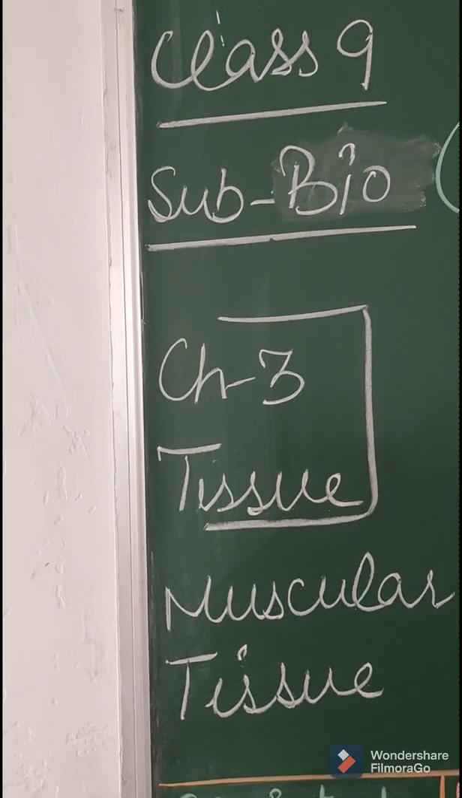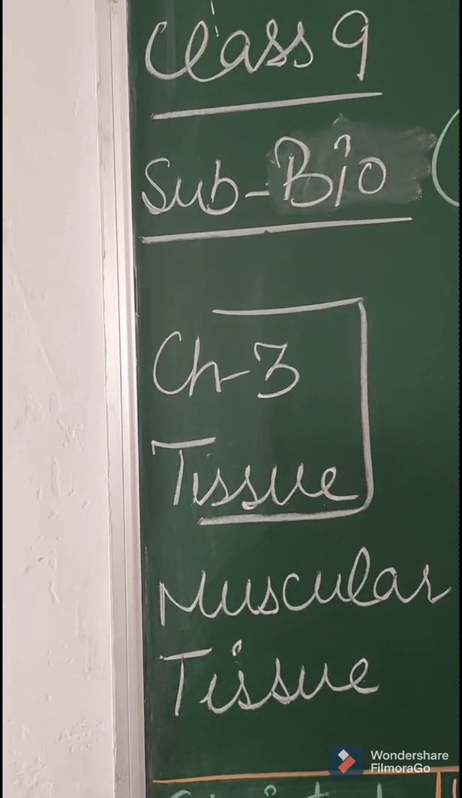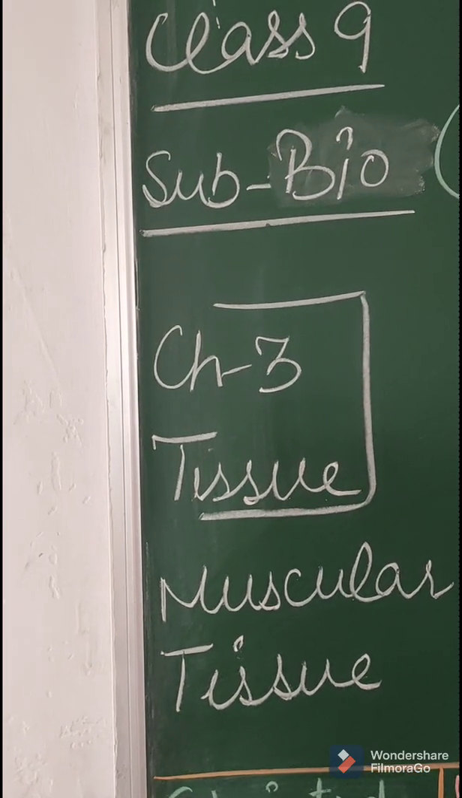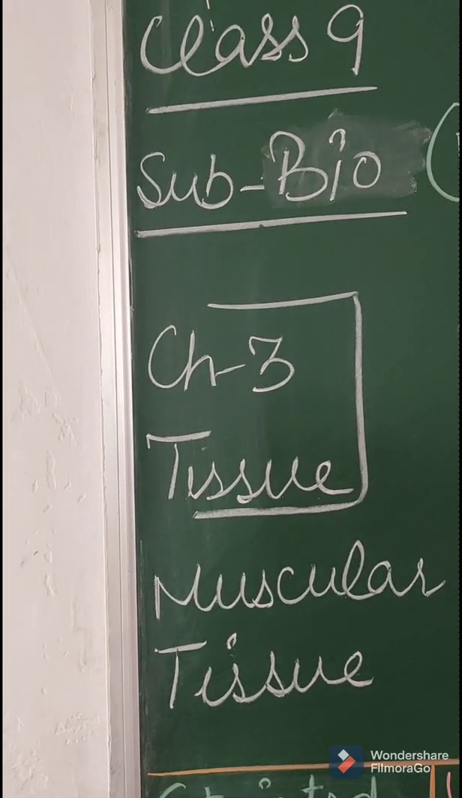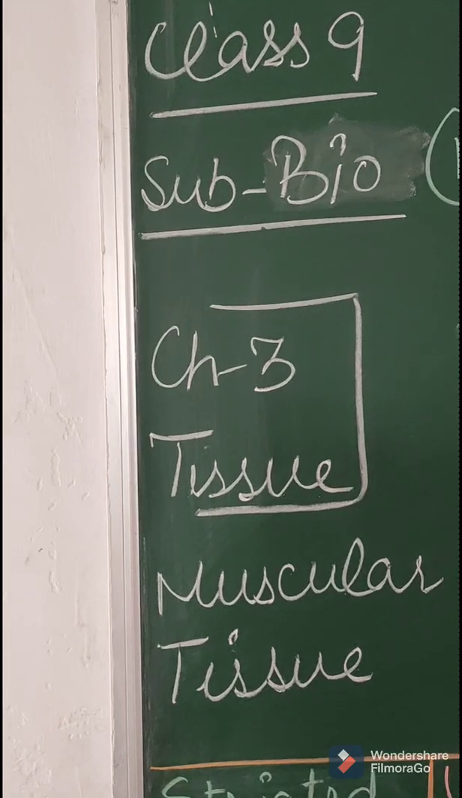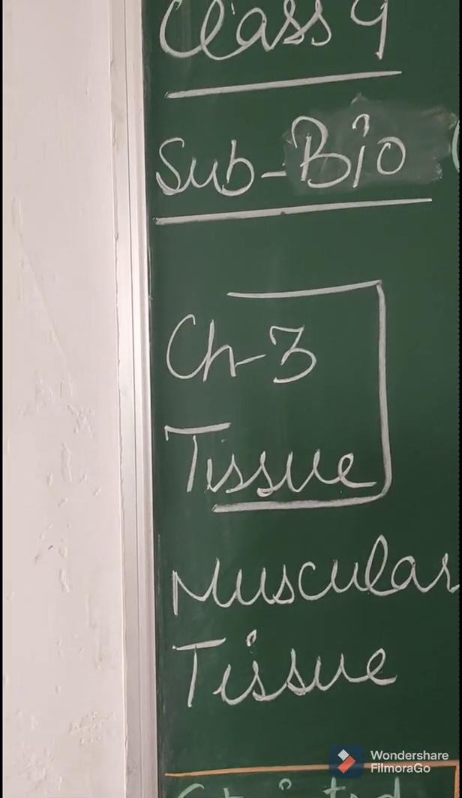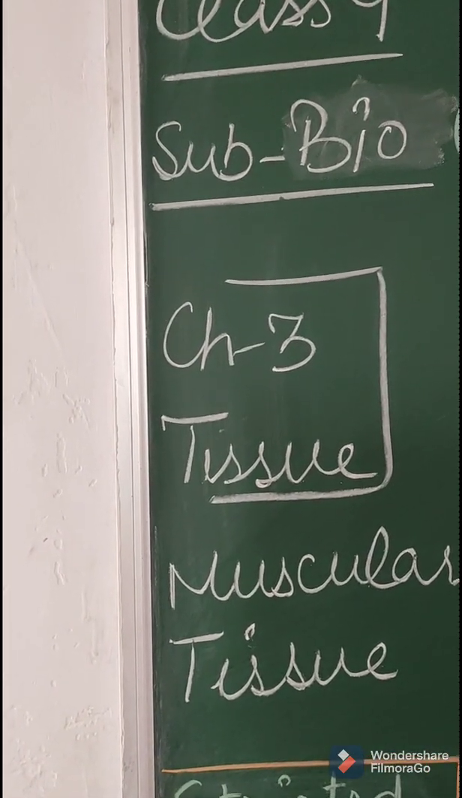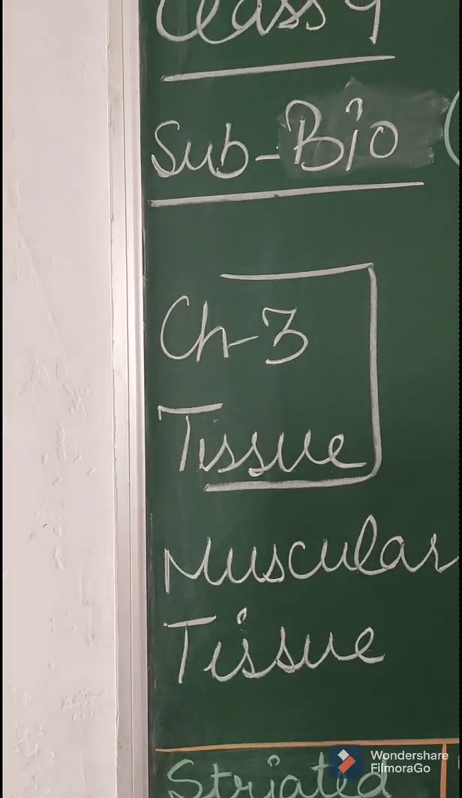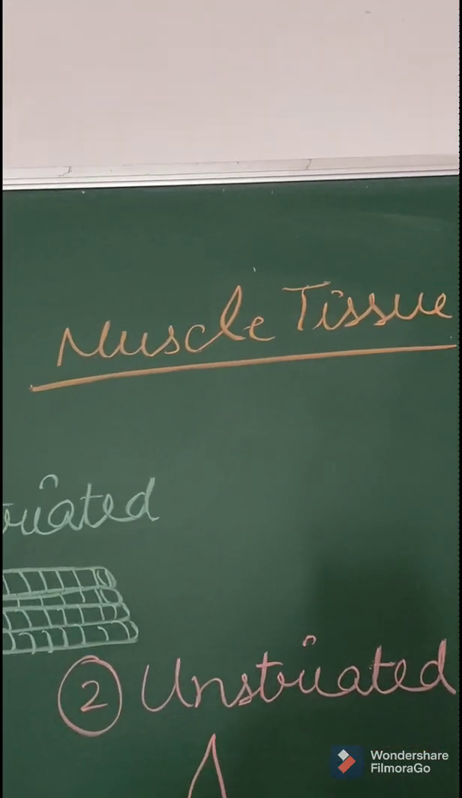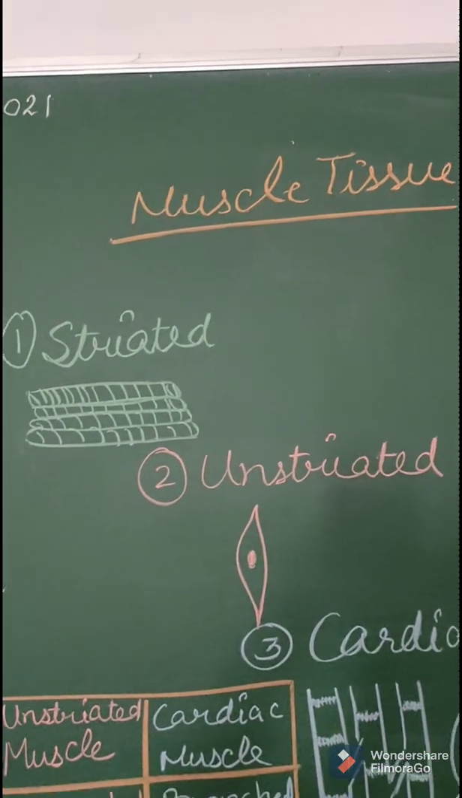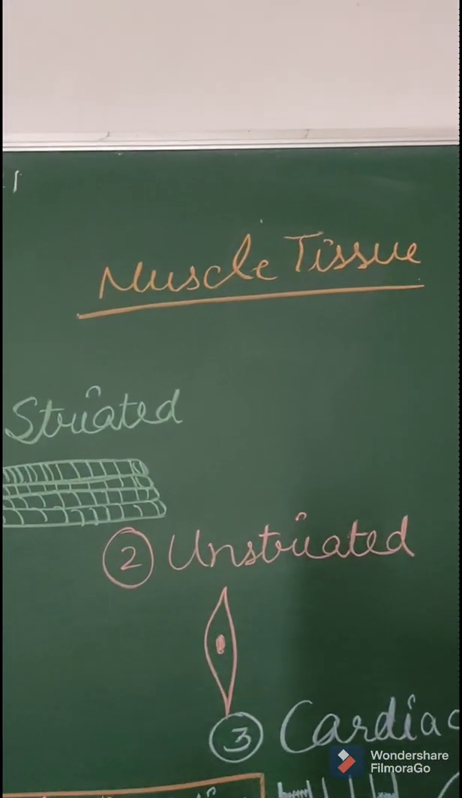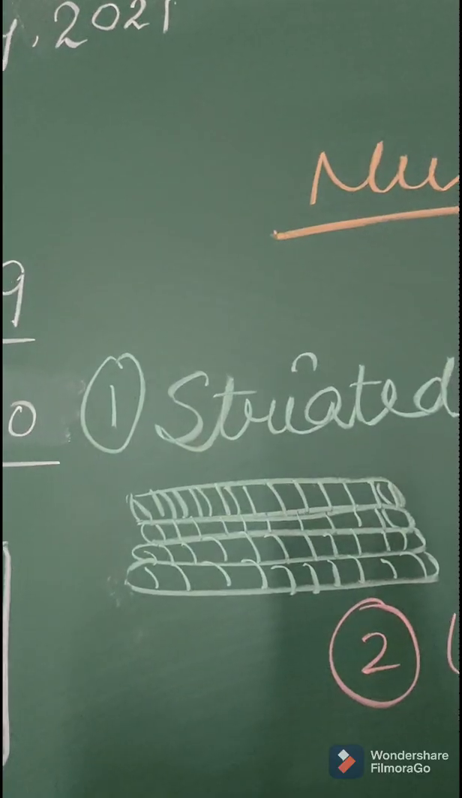Hello students. Today in class 9, we are going to start with chapter 3, tissue: muscular tissue. This is the second type of animal tissue. Today we are going to discuss muscular tissue in detail. Here on the screen you can see 3 types of muscular tissues are mentioned.